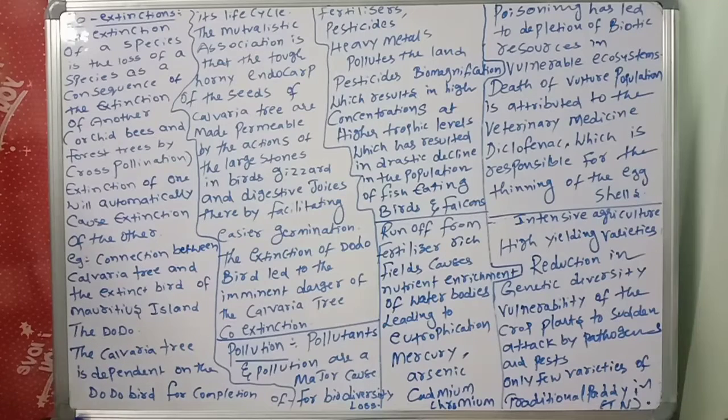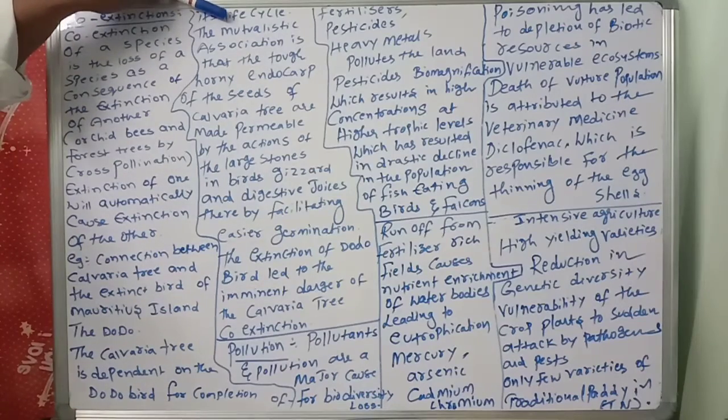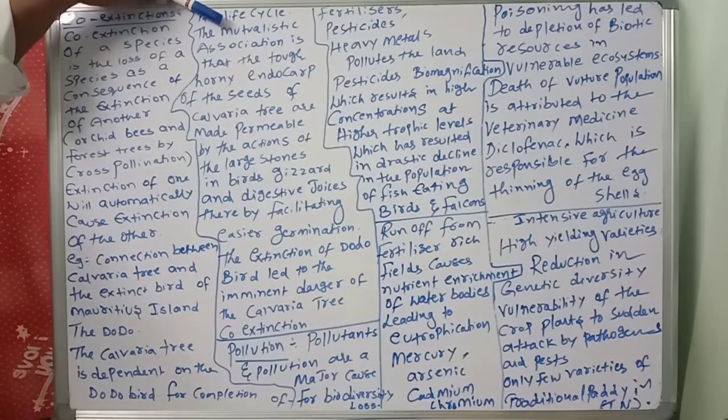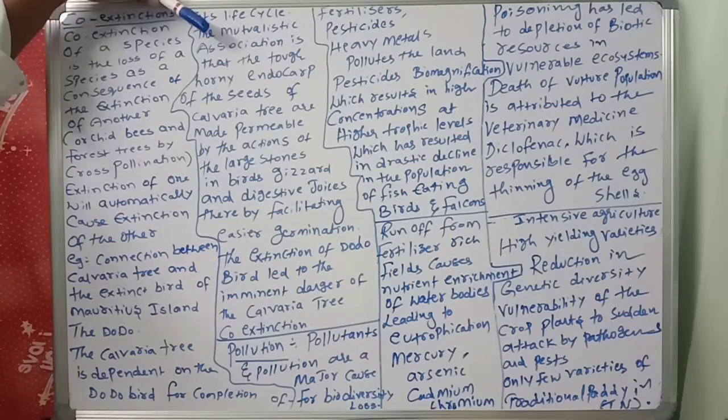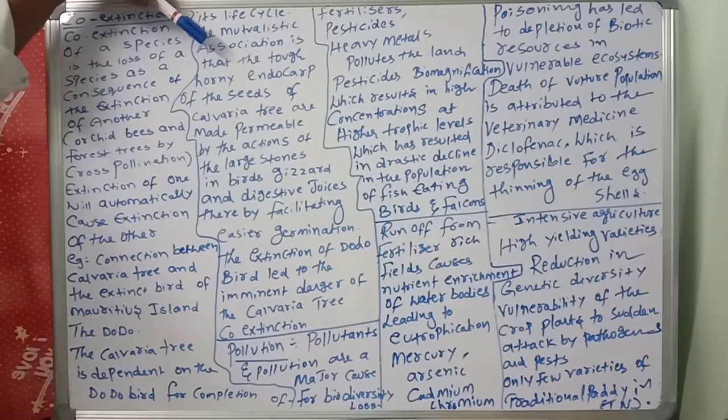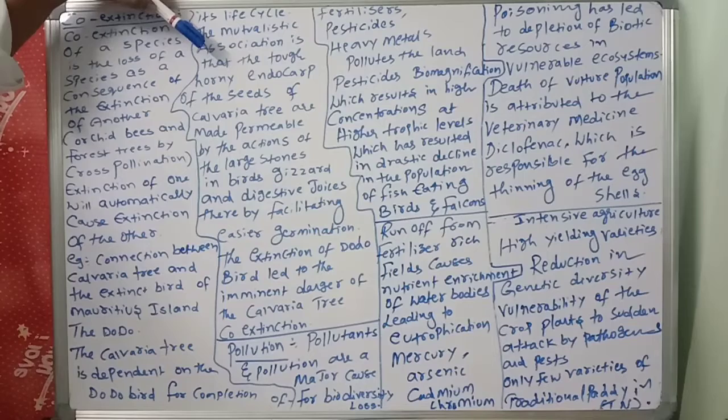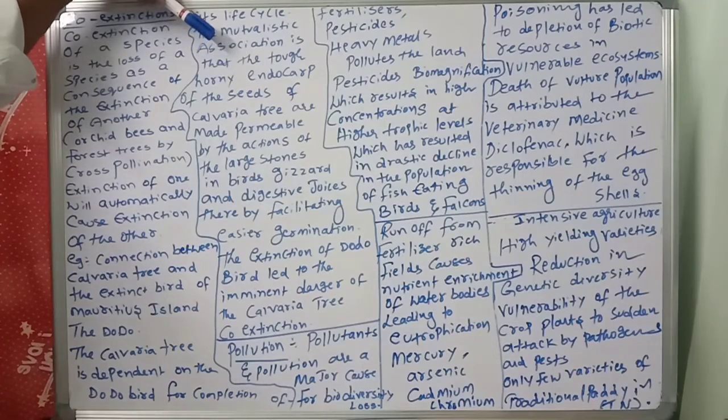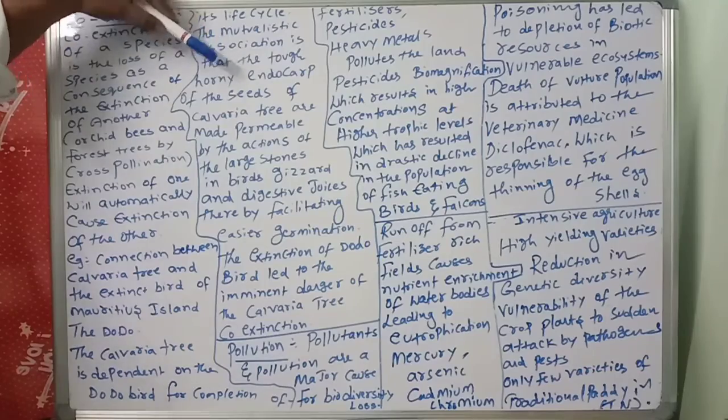The Calvaria tree is dependent on the dodo bird for completion of its life cycle. The mutualistic association is that the tough horny endocarp of the seeds of the Calvaria tree is made permeable by the action of the large stones in the bird's gizzard and digestive juices, thereby facilitating easier germination.